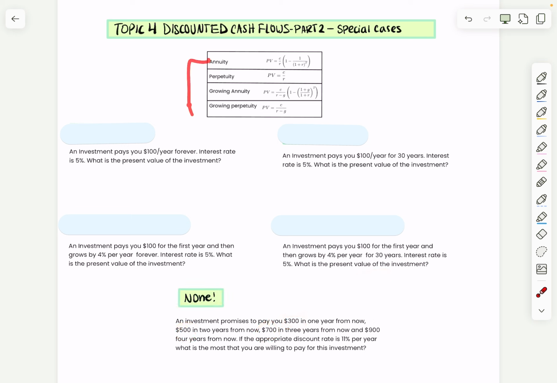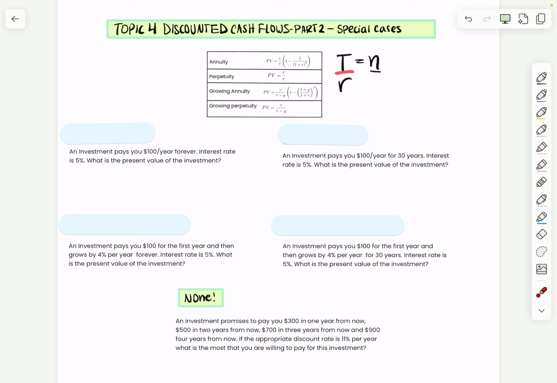Now, when can you use the shortcuts? It depends on two things: the number of years that the payments are being made, and the number of rates that they give you. For example, if I see one rate, it has to be one of these. If I see two rates, it's going to be some sort of growing special case, so it can't be any of these. Why? Because growing means that the cash flows are growing by a certain rate, so they have to give you that other rate, the growth rate. If not, then it's just the same amount of money every single year.